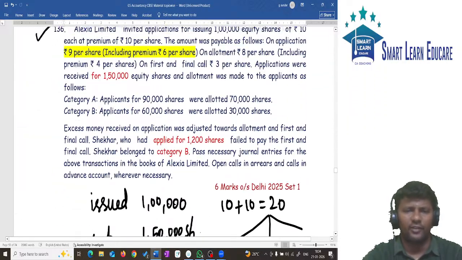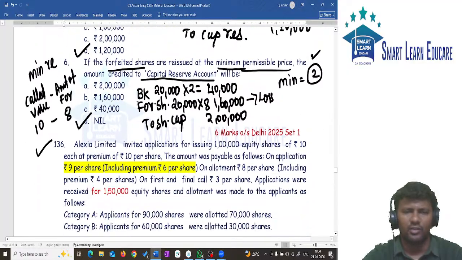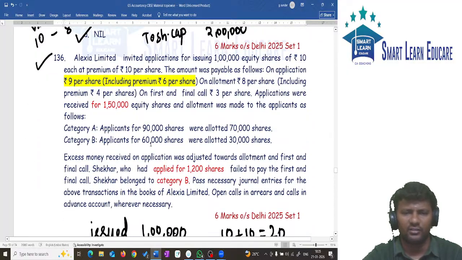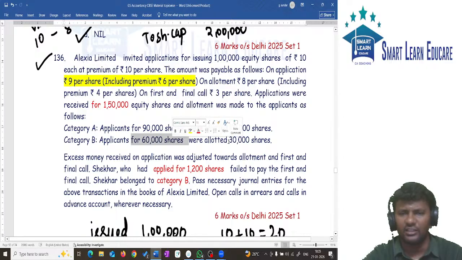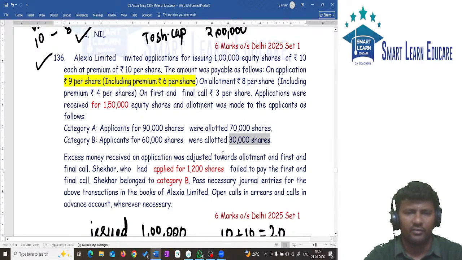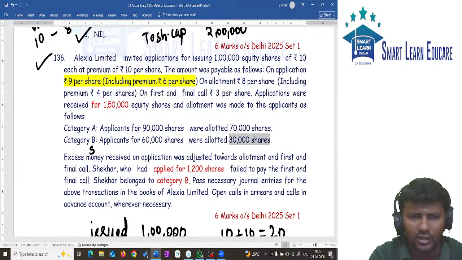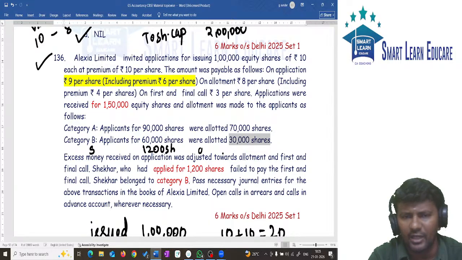If you apply for 60,000 shares, you will be getting how many shares? 30,000 shares. Mr. S applied for how many shares? 1200 shares. So he will be allotted how many shares? He will be allotted 600 shares. Correct?